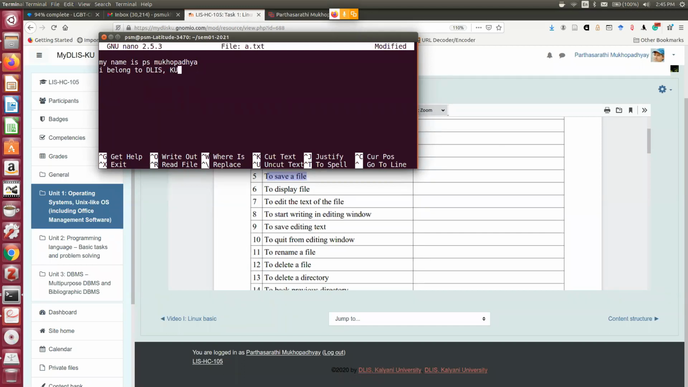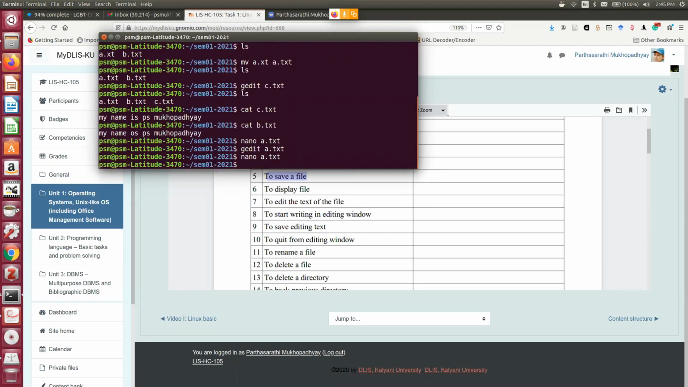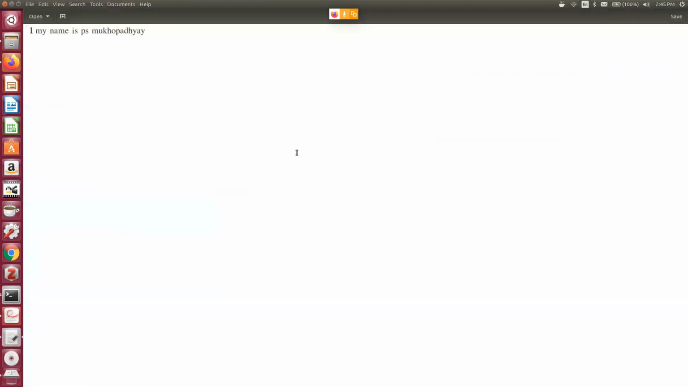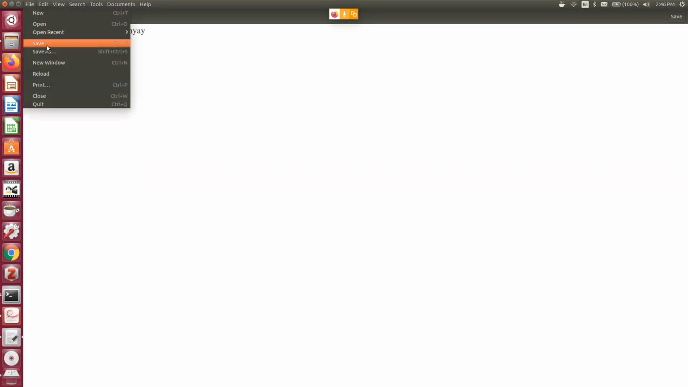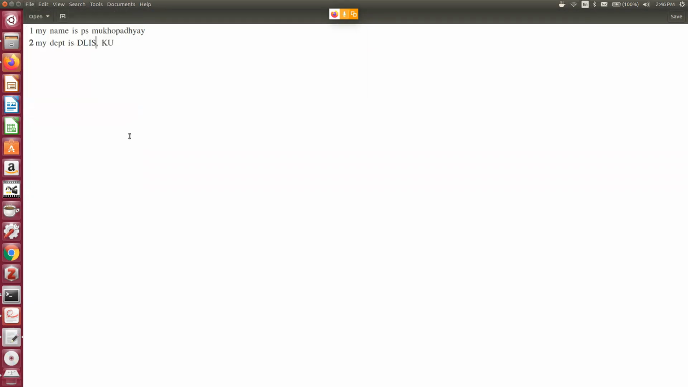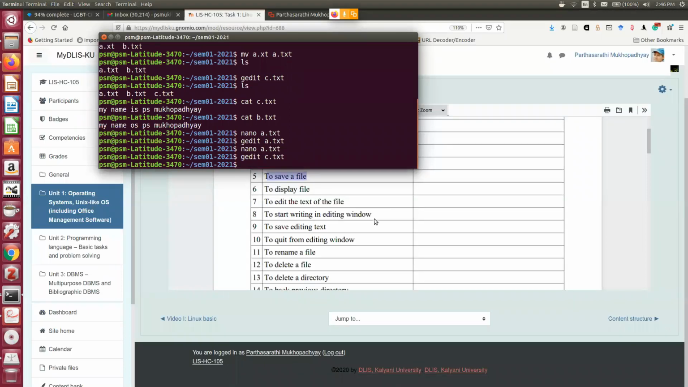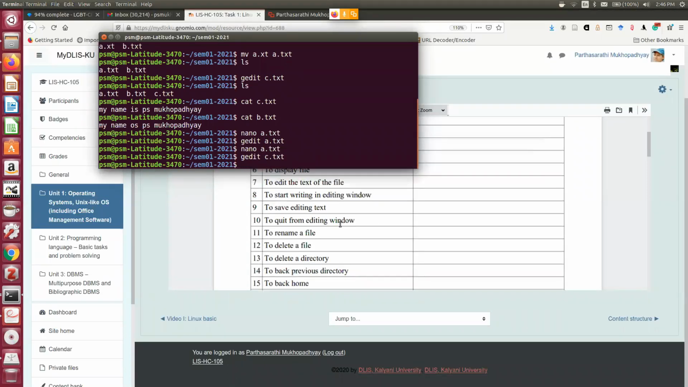Then you can save, Control O, exit, Control X, or you can use your gedit. Then save, then exit. Now to quit from the editing window, you can always use Control X for nano, quit for gedit, Control D for cat, and so on.